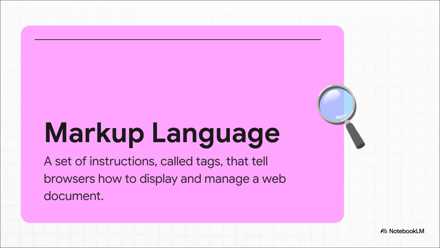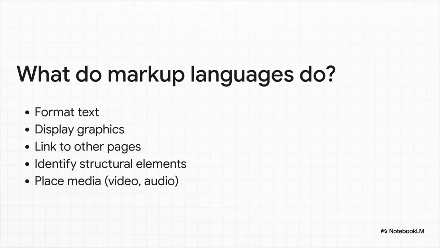Honestly, the best way to think about it is like a blueprint for a house. It doesn't physically build the house itself, but it gives the construction crew super detailed instructions on where the walls go, where the windows go, all of it. And in this digital world, the instructions are called tags, and they tell your web browser exactly how to build the page you're seeing. And these instructions, these tags, they control literally everything you see.